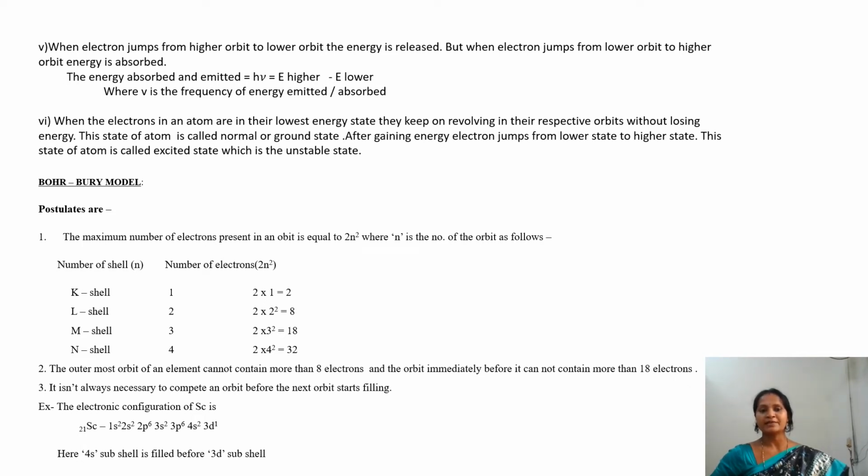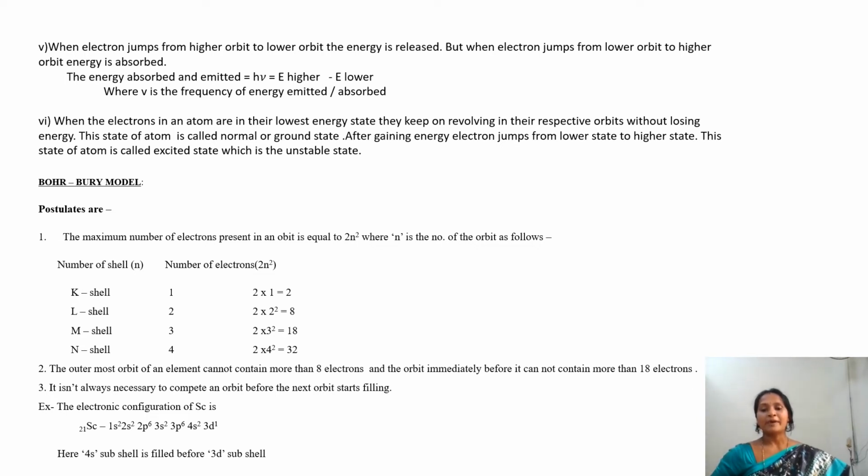And for the first cell the maximum electron capacity is 2. Putting the value n is equal to 1, you get 2. For the second cell the maximum electron capacity is 8. For the third cell it is 18. For the fourth cell it is 32. And the outermost cell has a maximum electron capacity of 8.